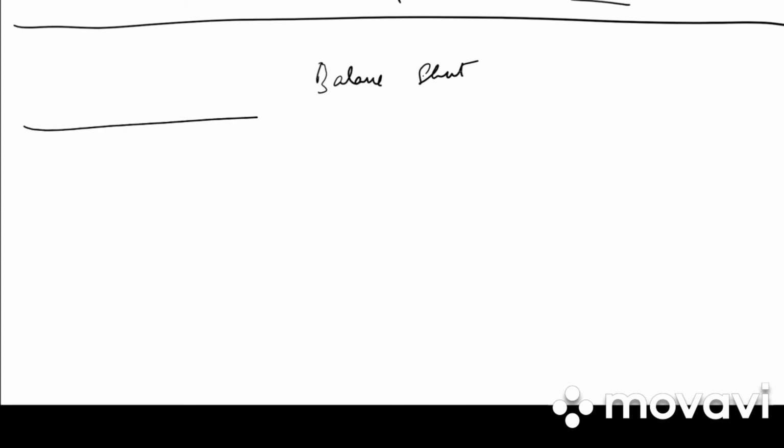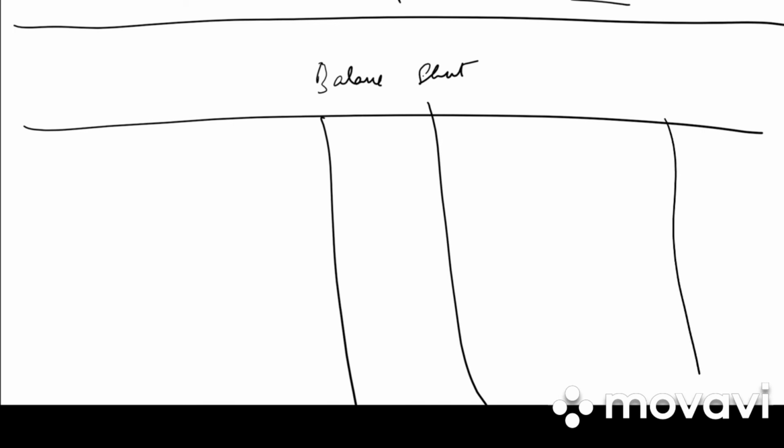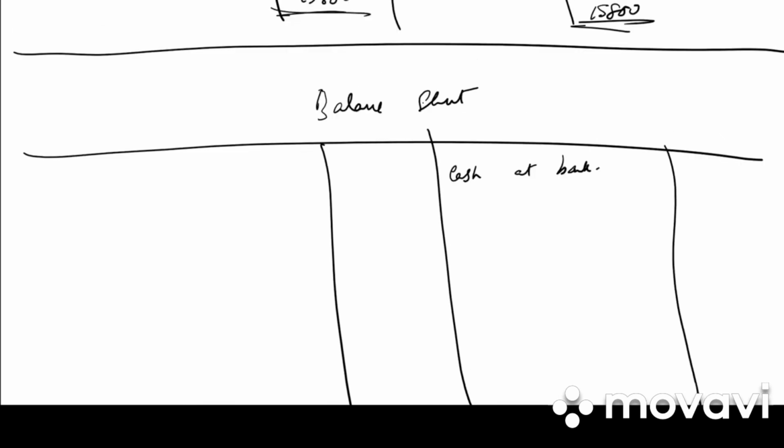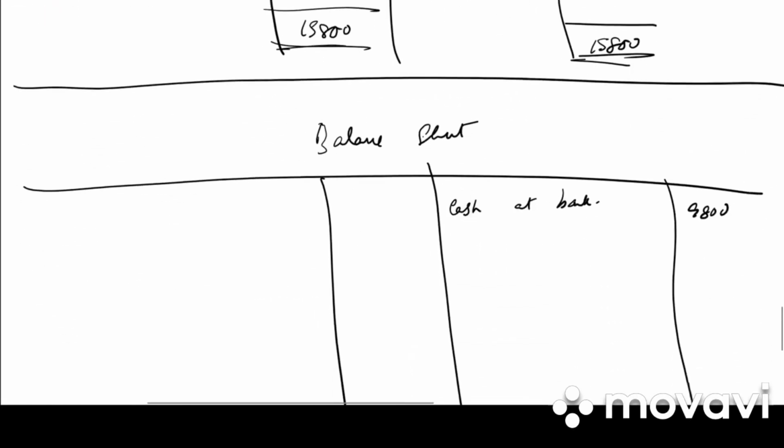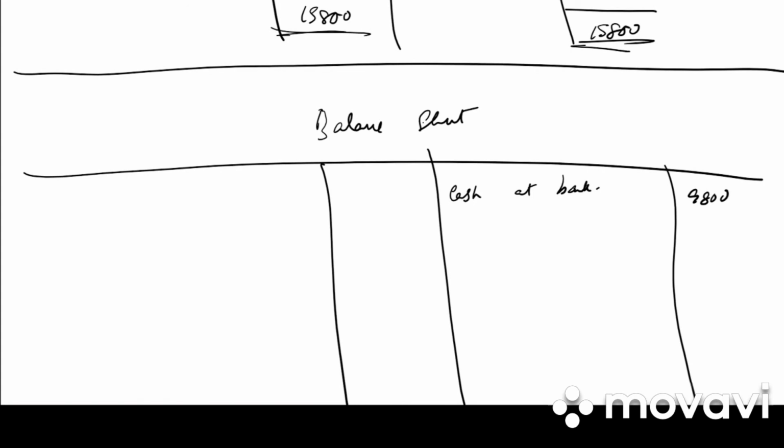We have liabilities, amount, assets and amount. So first thing we have is cash at bank. What did we get? 9,800 as the balancing figure. Then go to our old balance sheet.